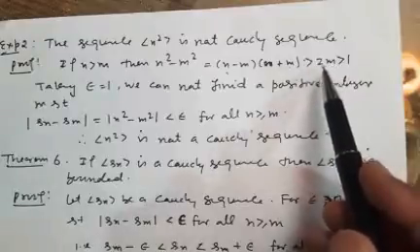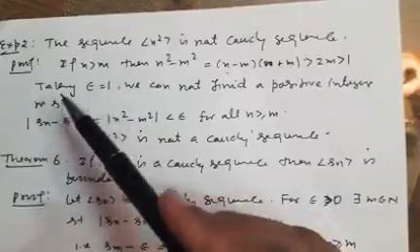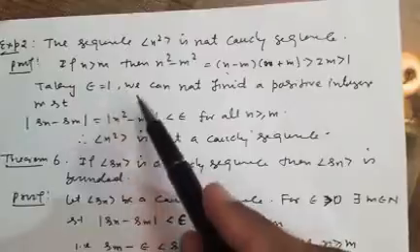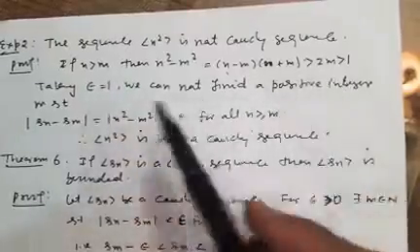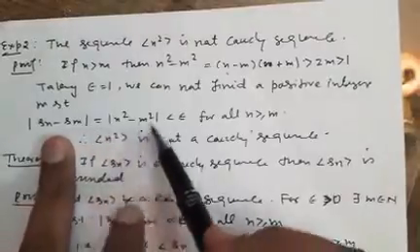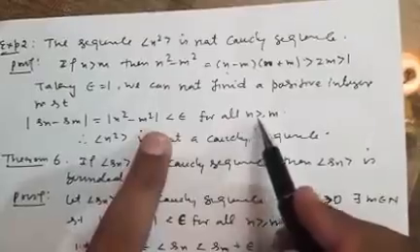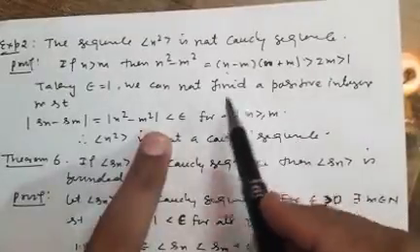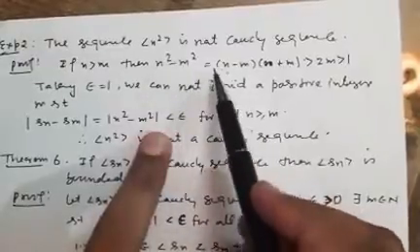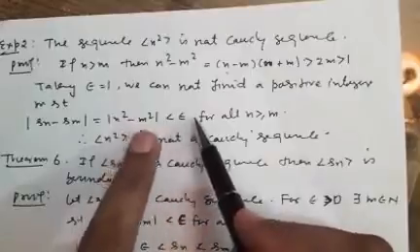So it means, epsilon is arbitrary, so take epsilon equal to 1. We cannot find a positive integer m such that mod of Sn minus Sm is less than epsilon for all n greater than or equal to m, because this is always greater than 1.